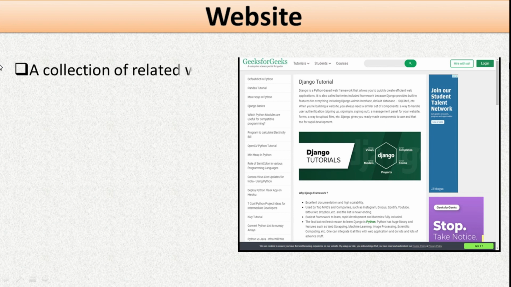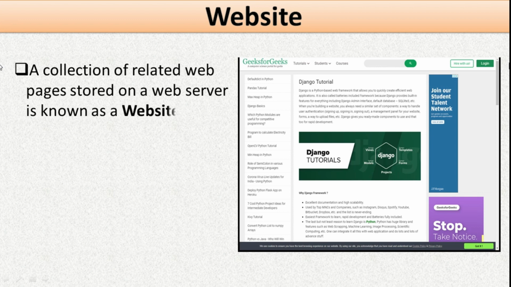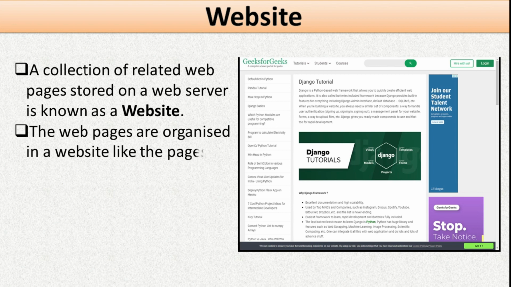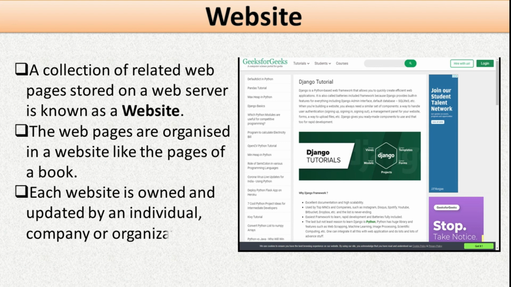Website. A collection of related web pages stored on a web server is known as a website. The web pages are organized in a website like the pages of a book. Each website is owned and updated by an individual company or organization. So simply, a website is a collection of related web pages.